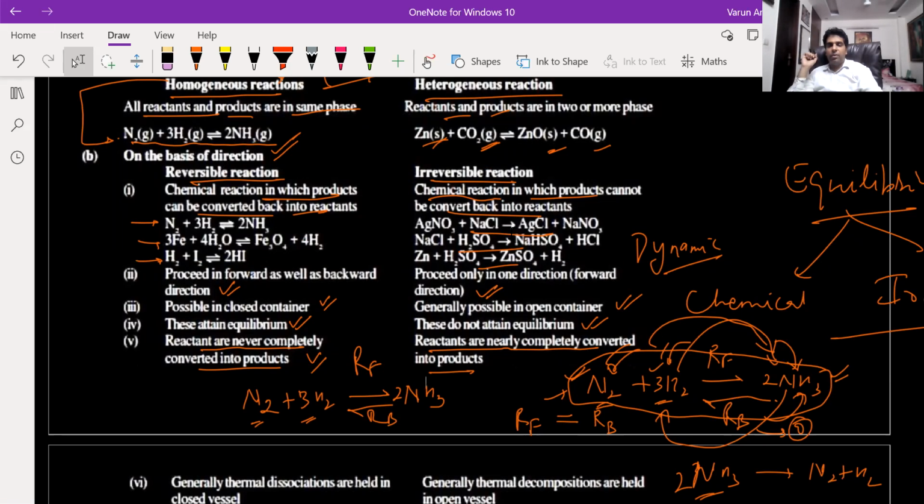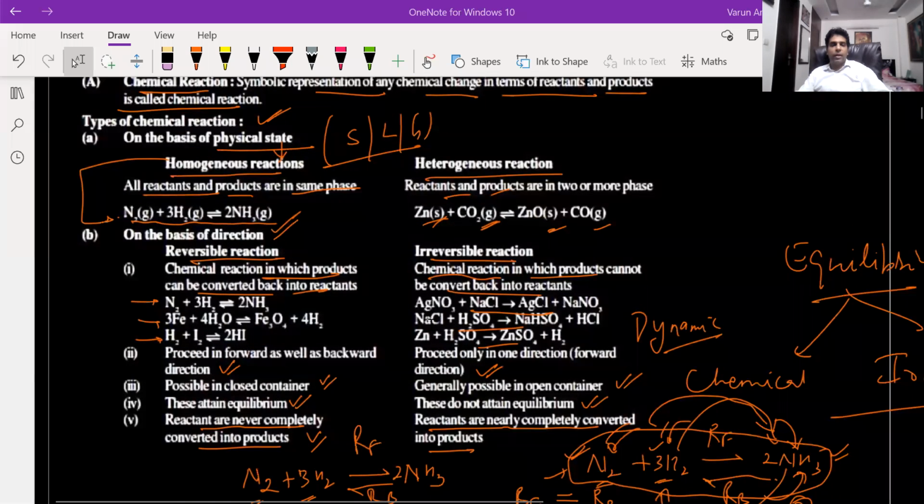So till here, any doubts? Write down the points of difference between reversible and irreversible reaction.